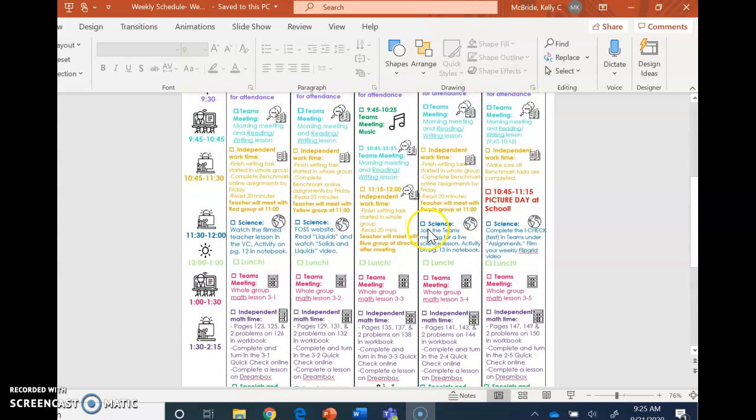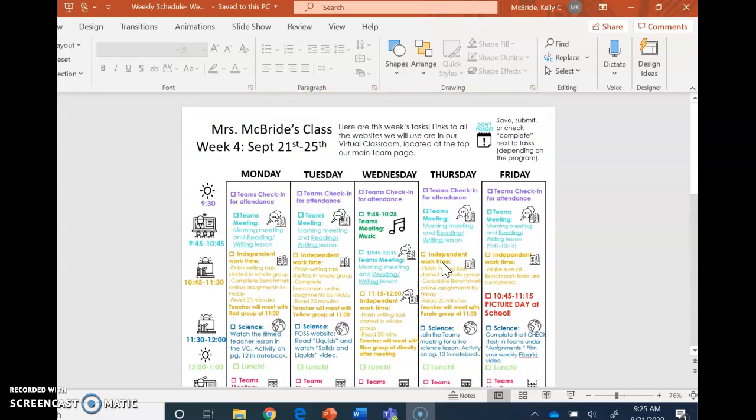On Thursday under science, we can see it says join the Teams meeting for a live science lesson. That means that we are meeting in Teams on Thursday for our science lesson. You are not watching a video, you are not reading anything online, you are joining the class for a meeting. And then it says activity on page 13 in Notebook. Obviously, you're not going to know what that activity is unless you join our live meeting. So that's important that you try to make it to those. The rest of Thursday is normal.